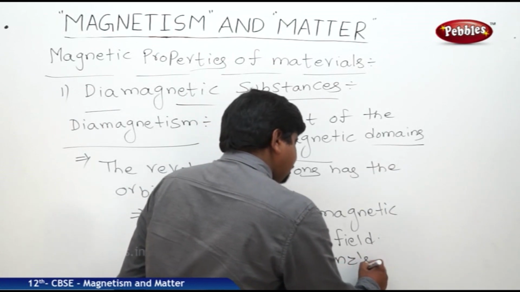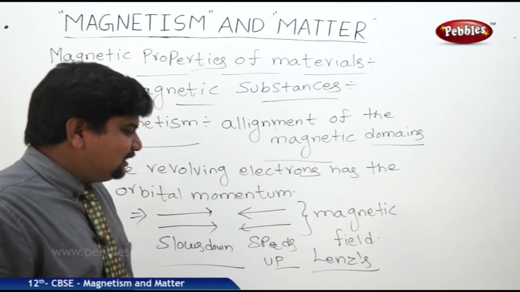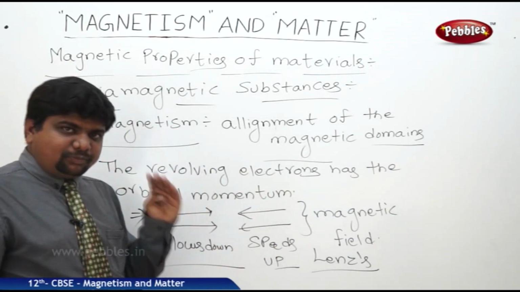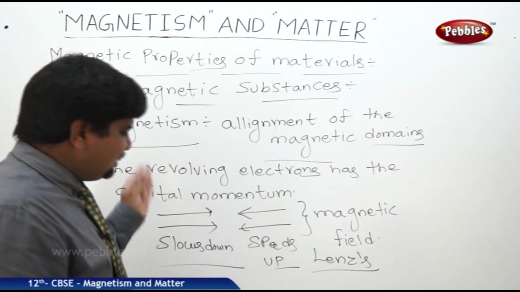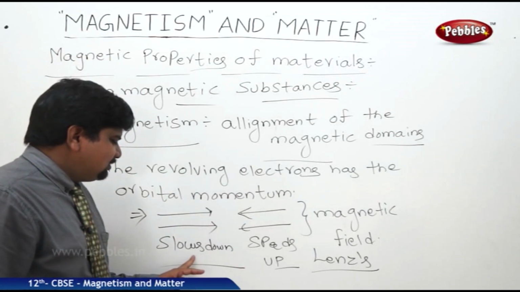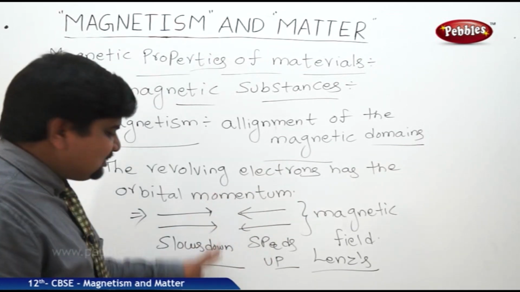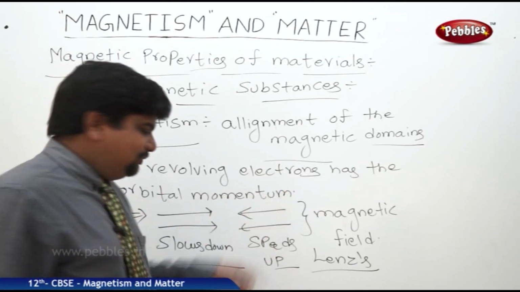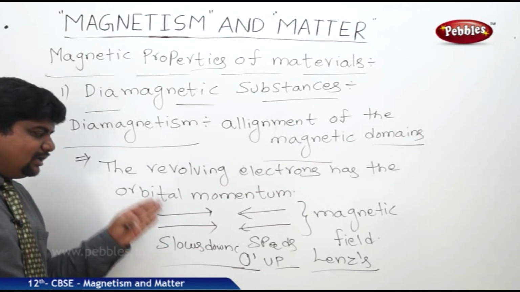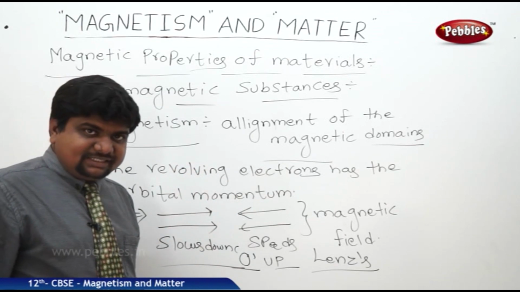In Lenz law, when we apply a magnetic field near a current carrying conductor or a simple insulated conductor, the motion of the electrons is speeded up and the motion of the protons or positive charge carriers slows down. That's why there is a possibility for a net change in the magnetic flux and a net change in the electric field also. So the electrons moving in the same direction slow down and in the opposite direction speed up. Because of that, the net magnetic momentum will be zero. That's why these diamagnetic substances are expelled out of the magnetic field. They won't be attracted by the applied magnetic fields.